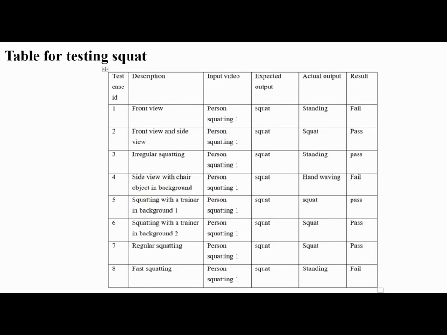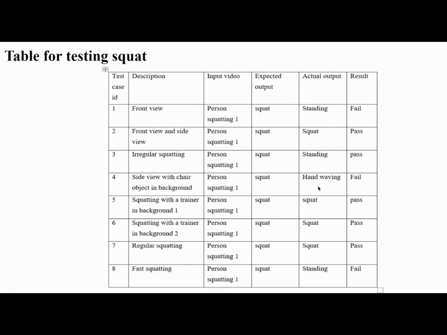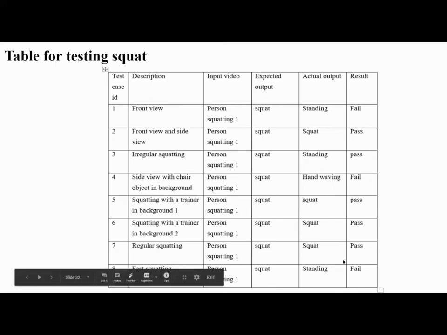Table for testing squat. For squats, front view failed. It was showing as standing. And side view with a chair object in the background also failed. It was showing as hand waving. And fast squatting was showing as standing, so it also failed. Remaining all were passed test cases.